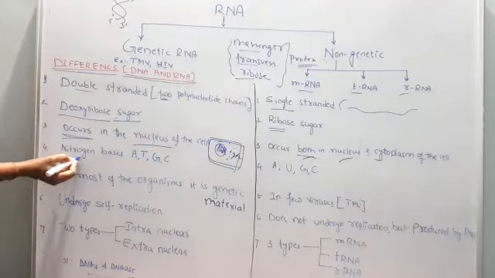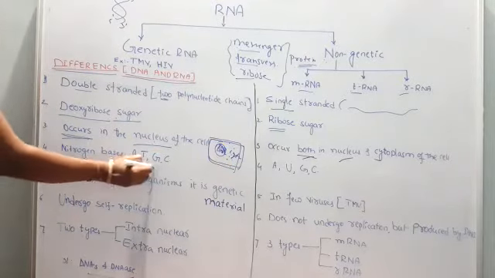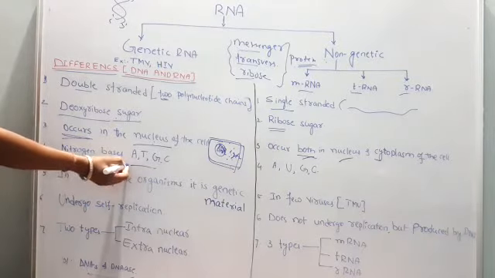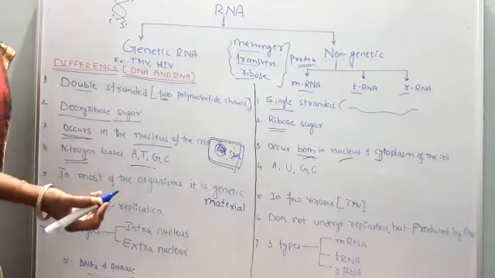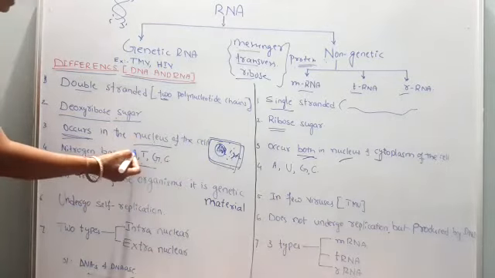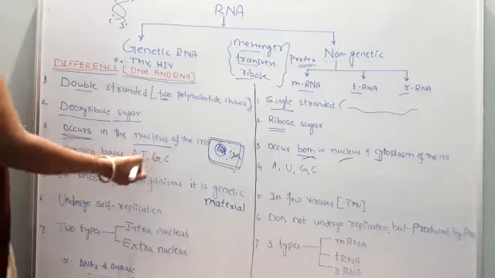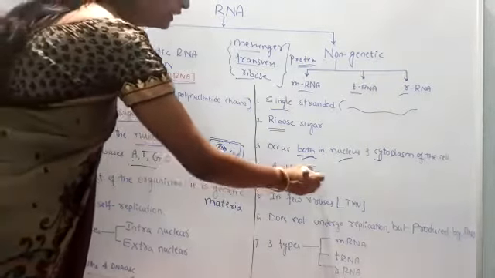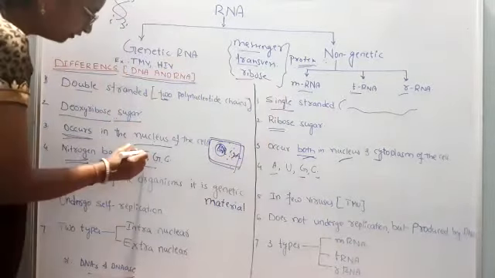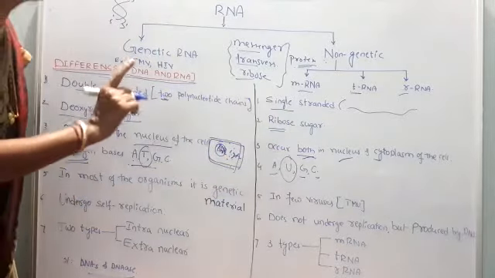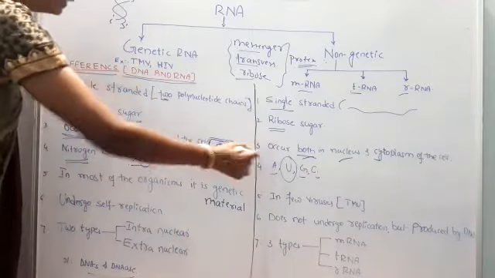Now, moving to the next difference. DNA consists of purines as well as pyrimidines. Purines are the same in both cases: adenine and guanine. Cytosine and thymine are the pyrimidines. So purines are adenine, guanine, and pyrimidines are cytosine, thymine. But here adenine, guanine, cytosine are common. Instead of thymine, in the case of RNA, uracil is present. This is the major difference between RNA and DNA.